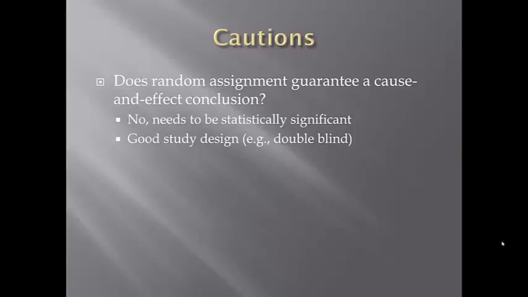Final word of caution. When you have random assignment, does that guarantee you a cause and effect conclusion? No. First of all, you need to have a statistically significant result. We didn't in this case. And second, you need to have a good study design. One way to have a good study design is through double blinding. There's lots of other options. And in this particular study, that's a major limitation of the way this study was conducted.